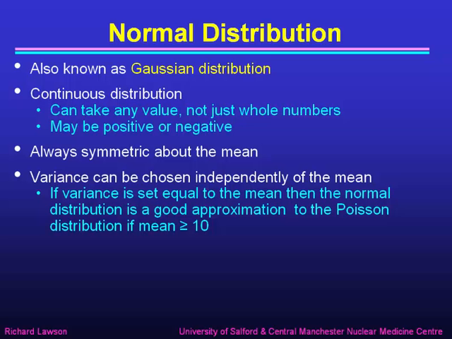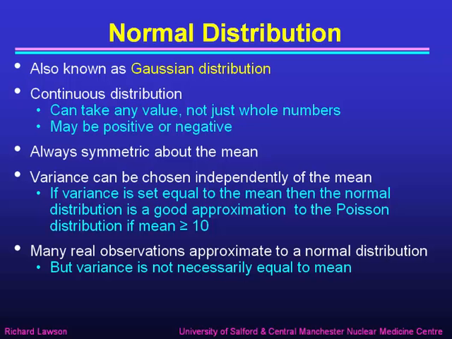However, if we choose to set the variance equal to the mean, then the normal distribution becomes a good approximation to the Poisson distribution, as long as the mean is more than about 10. Because we know that for a large mean the Poisson distribution becomes symmetric, and for the Poisson distribution its variance is always equal to the mean, so we can get a close simulation of the Poisson distribution by taking a normal distribution and setting the variance equal to the mean.